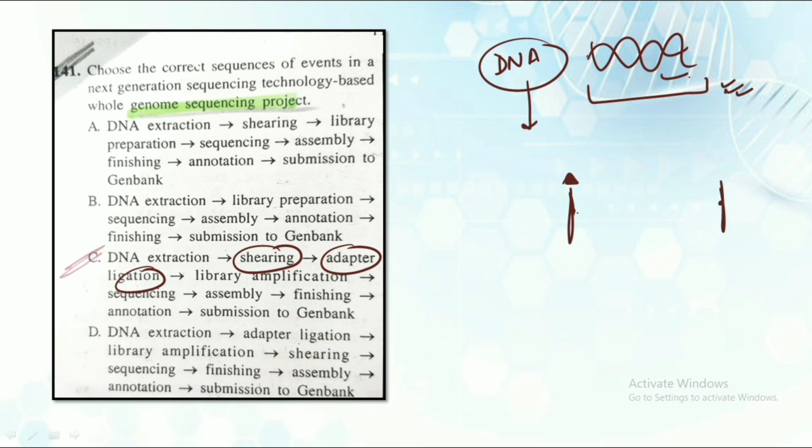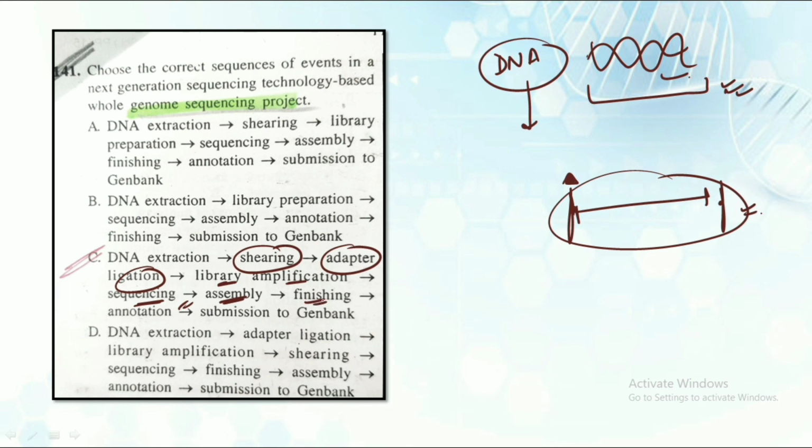After that we have library amplification, where the segment or complete stretch of DNA that we have targeted is amplified in number so that we could easily sequence this portion. After the sequencing, we assemble the complete DNA sequence so that it is in readable form. The next process is assembly.